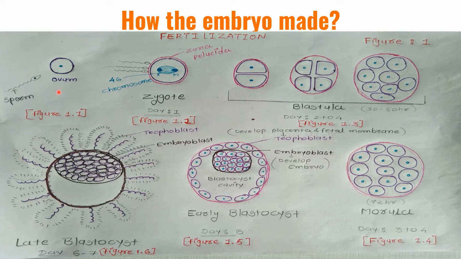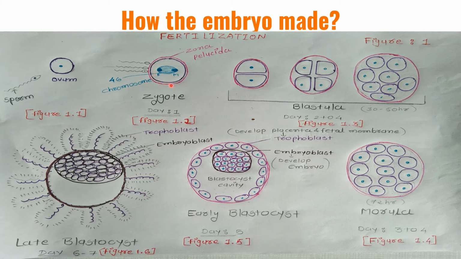If the ovum is not fertilized, the corpus luteum will degenerate and decrease the supply of progesterone to the endometrium, and destruction of the endometrium will happen. If the ovum is fertilized by sperm, it forms a zygote which has 46 chromosomes. You can see in figure 1.2 that it is covered by the zona pellucida.